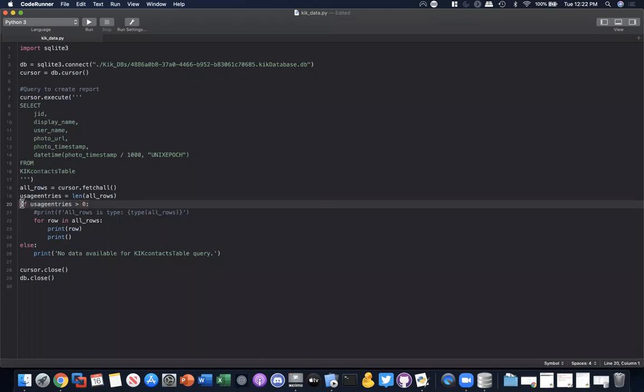And I really like it because it brings together things that we learned previously, right? When do I use if and else? This is one great example of when you do that. Is there data here? Yes. If there's data, in this case, I want to print it to the screen, iterate through the results. We learned how to do this in the last 3 classes, how to iterate through our results and how to print them out. If I don't have any results, then we're done. And last but not least, we want to close the cursor and close our database.